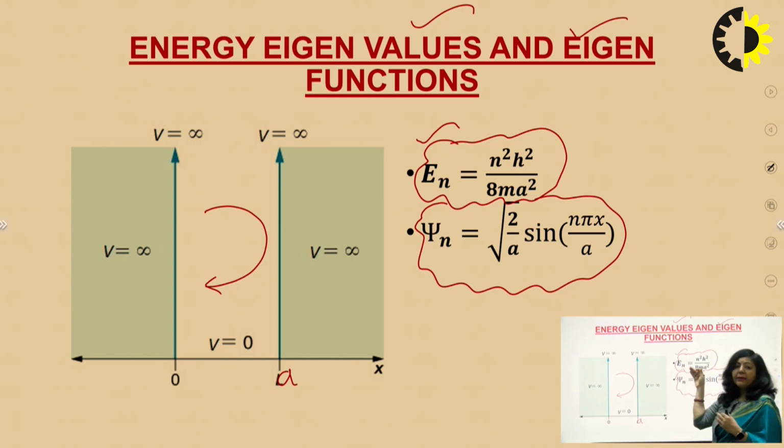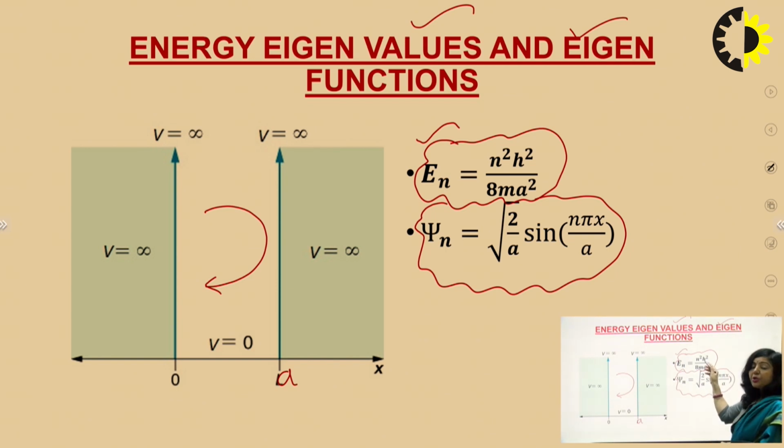So En in the first equation represents the energy of the nth state, and psi n represents the eigenfunction, the wave function, of that particular energy state.